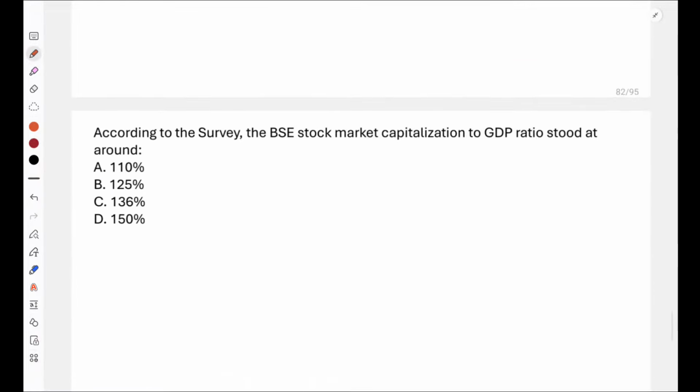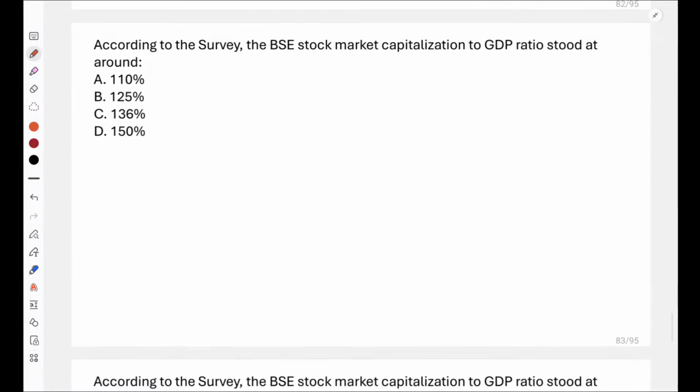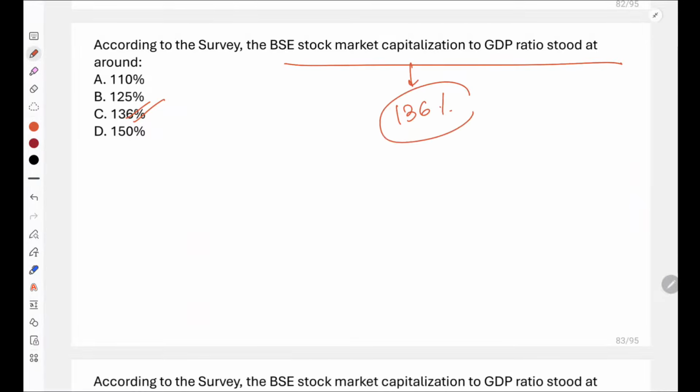Now, according to the survey, the BSE stock market capitalization to GDP ratio stood at around what percentage? 110%, 125%, 136% or 150%. The BSE stock market cap to GDP ratio. What is BSE stock market cap to GDP ratio? Very good, Sagar, Ranjit, Brijesh. It is 136%. So please remember that the cap ratio was 136%.